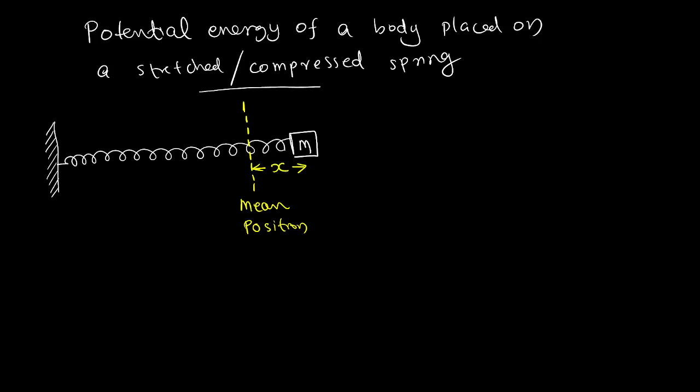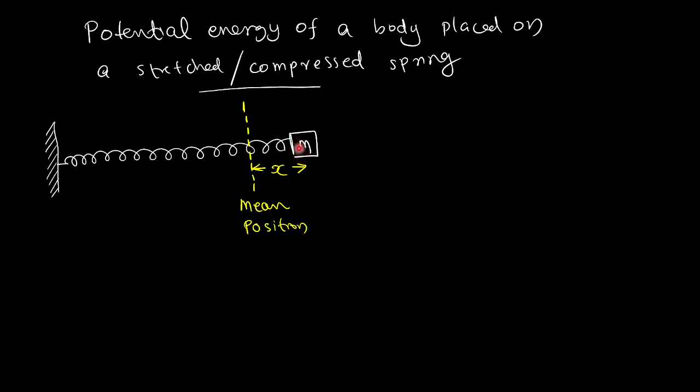X is the displacement. Okay, understood. So we have to derive the formula for finding it. Let me denote it as x, no problem. If the body is at a distance of x meter away from the mean position, definitely the mass will have a potential energy. You agree with me?